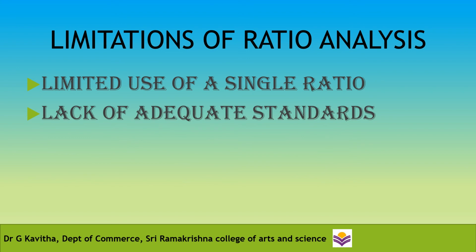The second limitation is lack of adequate standards. There are no well accepted standards or rule of thumb for all ratios which can be accepted as norms. Like for the current ratio, the thumb rule is 2:1. So there is no thumb rule for all kinds of ratios.